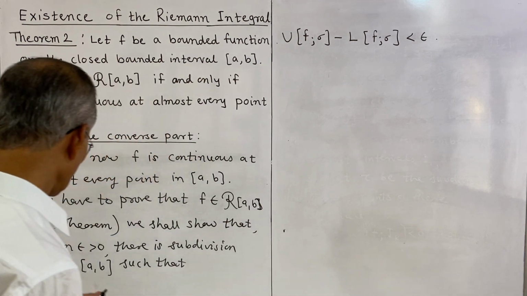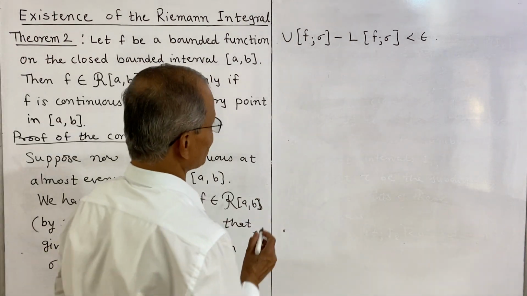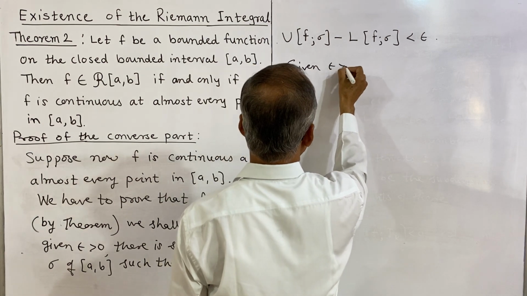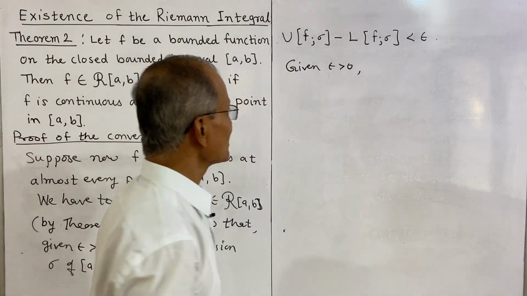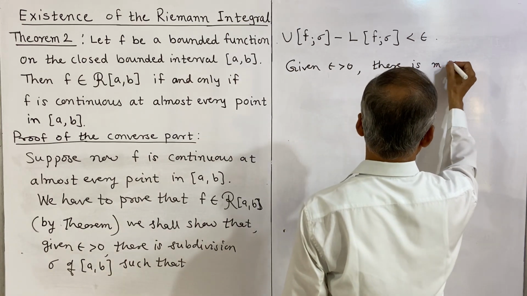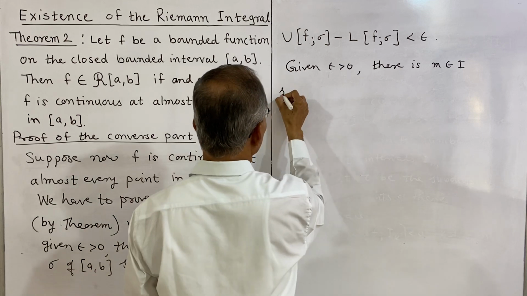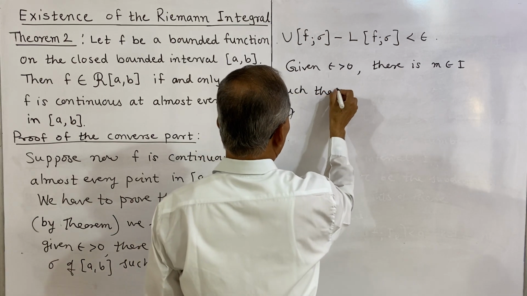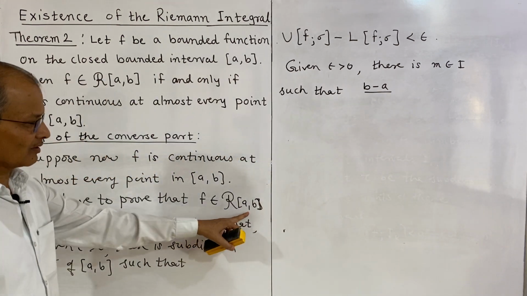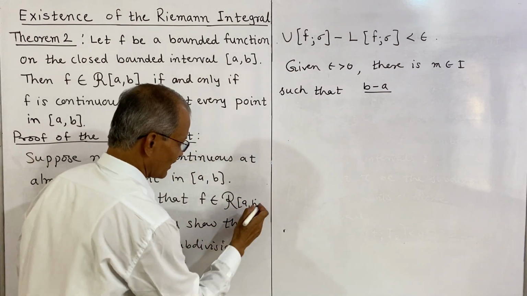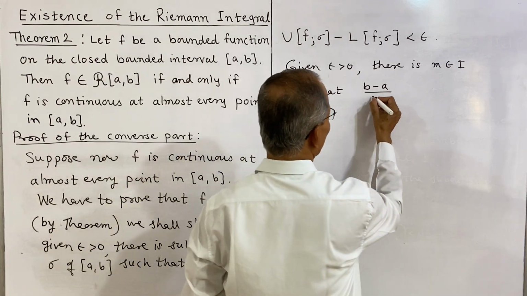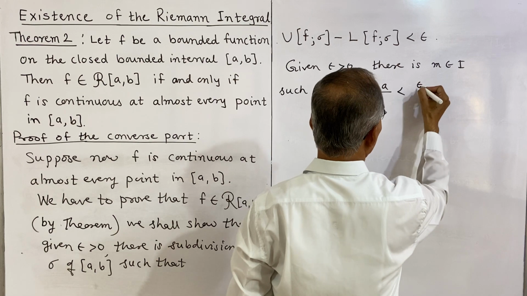Now we shall fix epsilon. So given epsilon greater than 0, there is m belongs to I such that the length of the interval, the interval is a to b, so the length of this interval will be b minus a, and that length divided by m will be less than epsilon by 2.